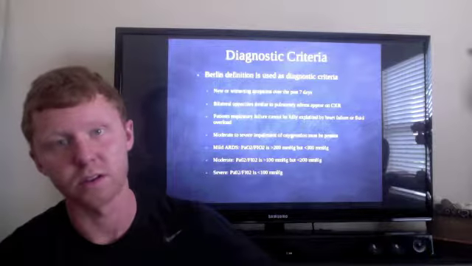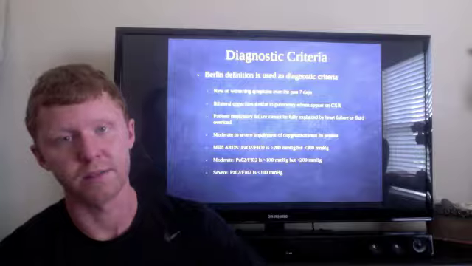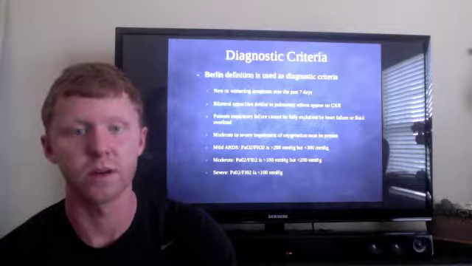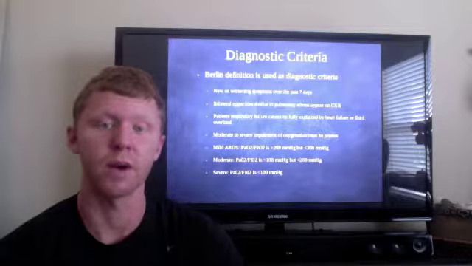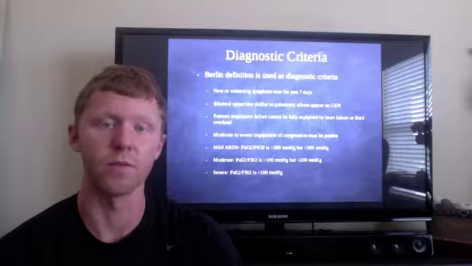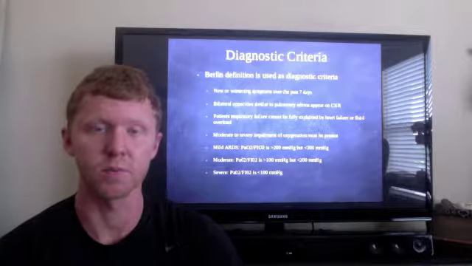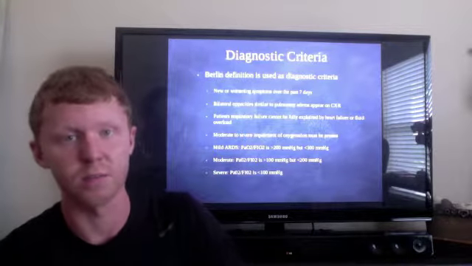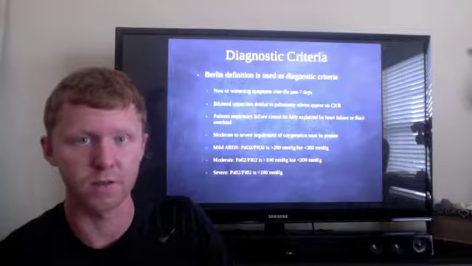So their chest x-ray will look whited out and have that ground glass appearance to it. And then patients' respiratory failure cannot be fully explained by heart failure or fluid overload. And then moderate to severe impairment of oxygenation must be present, and this is one of the biggest things with ARDS patients. You will see that they require high FiO2 levels and high levels of PEEP.